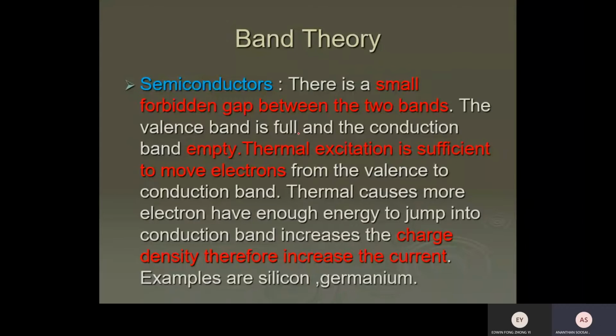But if you give sufficient thermal energy, the electron gains energy, can cross the forbidden gap and jump into the conduction band. The thermal energy causes more electrons to have enough energy to jump into the conduction band, which increases the charge density, therefore increasing the current. That's why for a semiconductor, when temperature rises, charge density rises. For semiconductor only. Semiconductor charge density can change, you just give more energy.